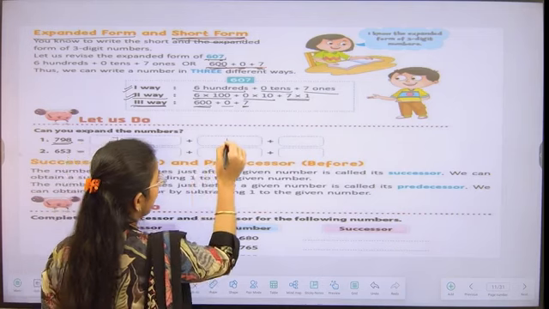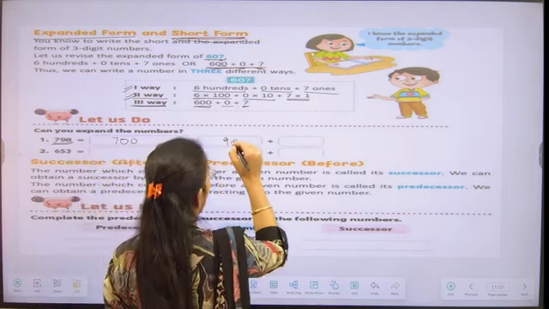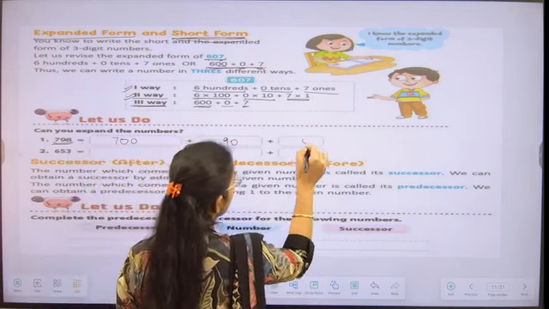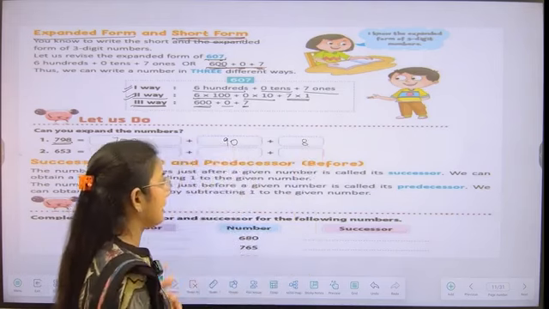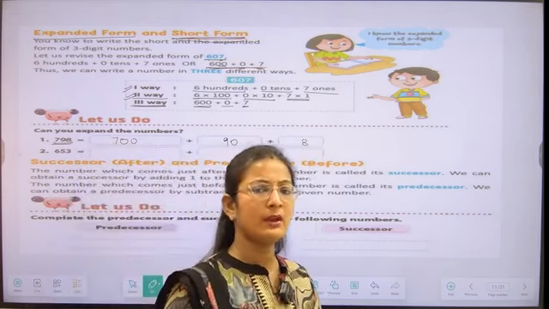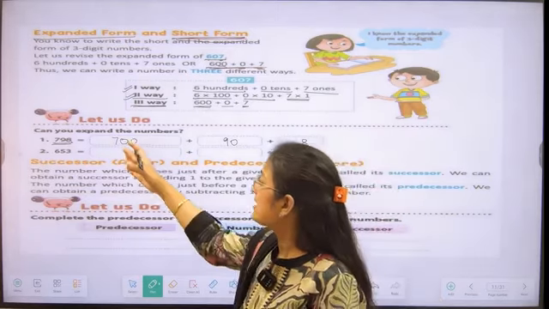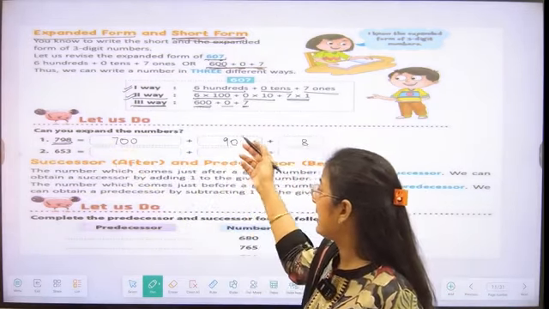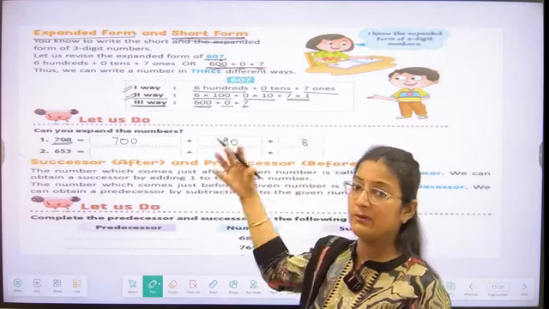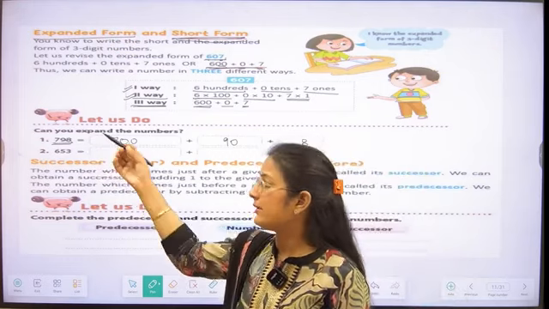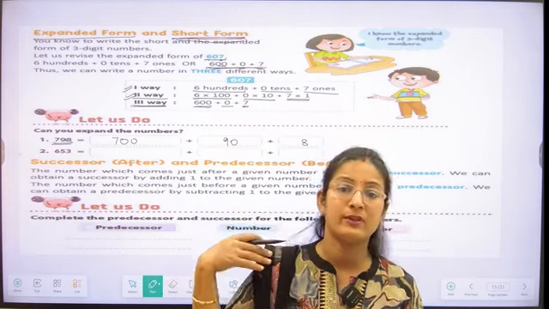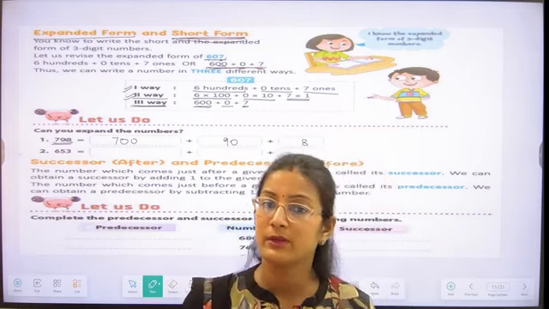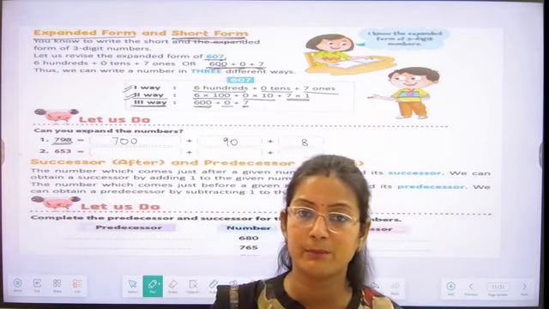Then 9 is written at the tens place value and 8 is written at the ones place value. So we are getting the number in the expanded form, that is 700 add 90 and 8, and it will become 798. So is everyone understanding how we are going to write the number in expanded form?